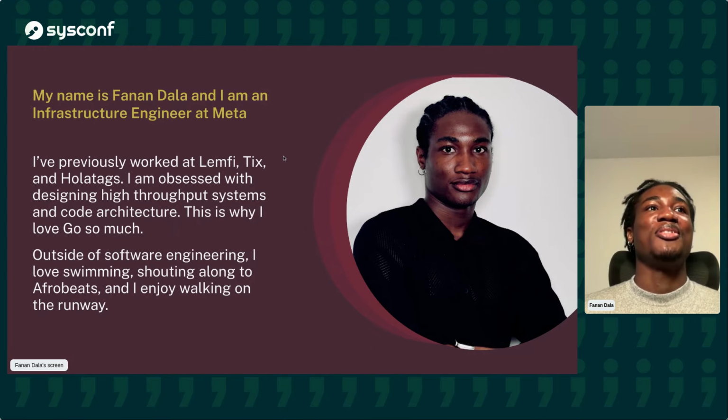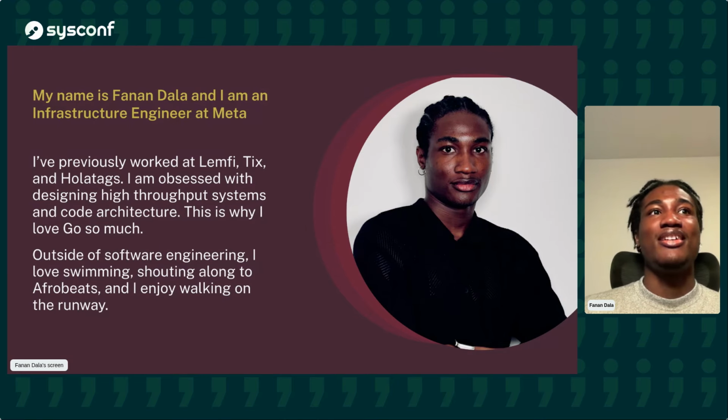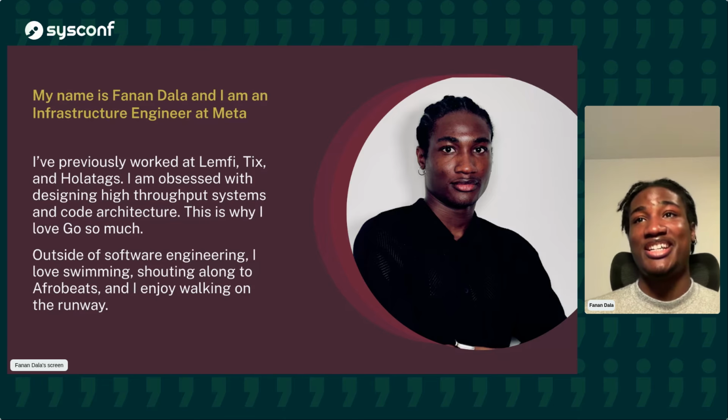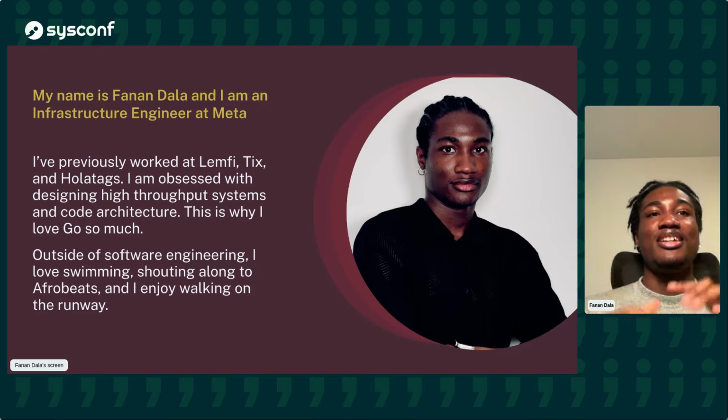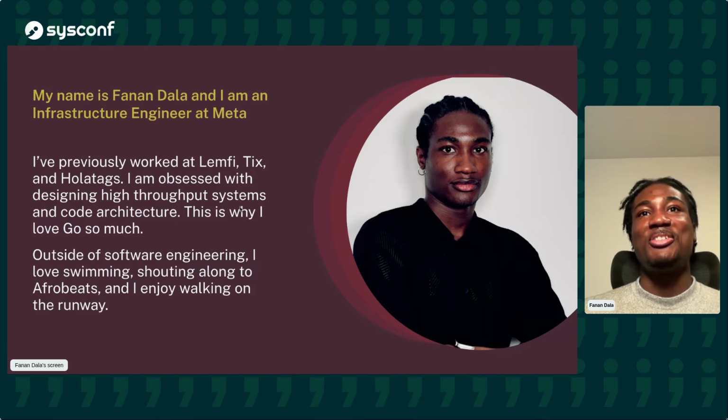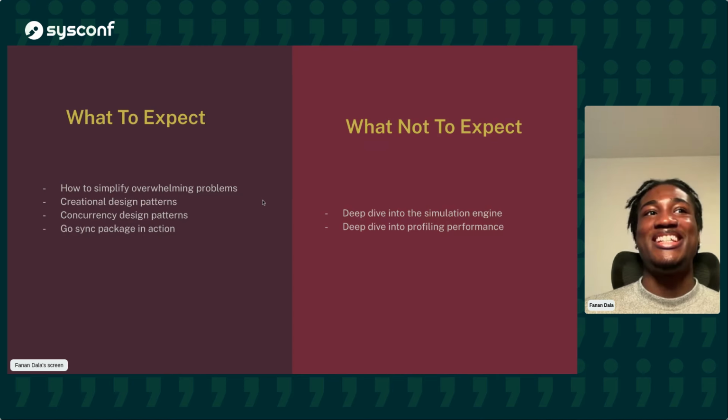Great. A brief note about me. My name is Fanan, and I'm a software engineer at Meta. I previously worked at Lemfi, Ticks, and Holotags. I'm obsessed with designing high throughput systems and good code architecture. And this is why I love Go so much, because it allows me to do both. Outside of software engineering, I love swimming, shouting along to Afrobeats, and I enjoy walking on the runway. I do model on the side.